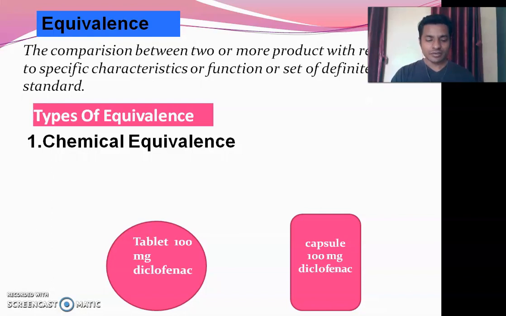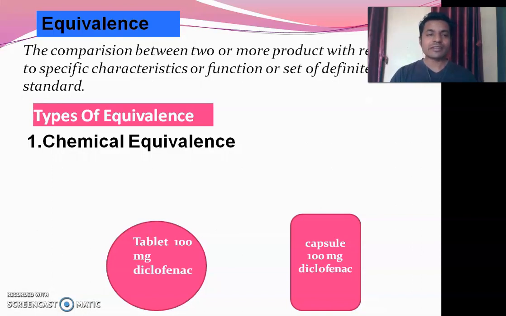Equivalence means we have to compare two or more products in terms of their specific characteristics. For example, if we compare two tablets of different manufacturers, then we have to compare data like the hardness of the tablet, disintegration time, and dissolution profile of that tablet. So these are the different characteristics or standards that we have to compare, right? So it is an equivalence.